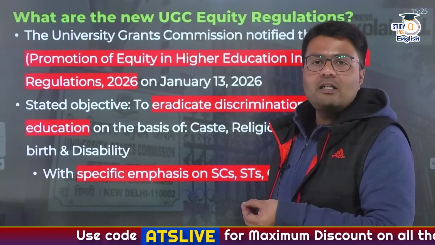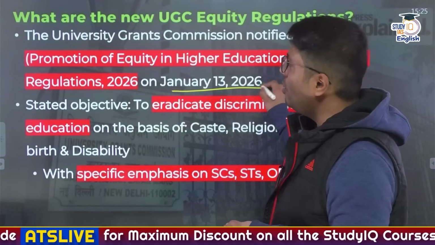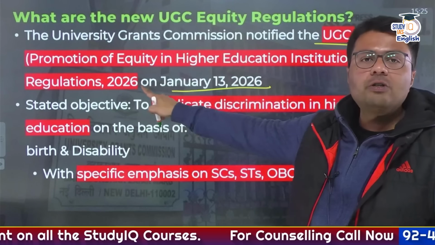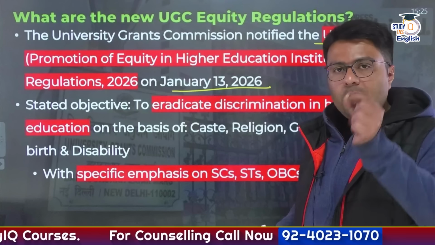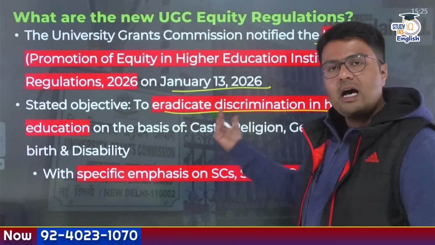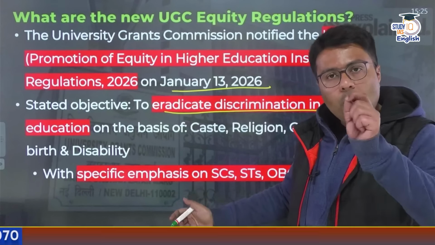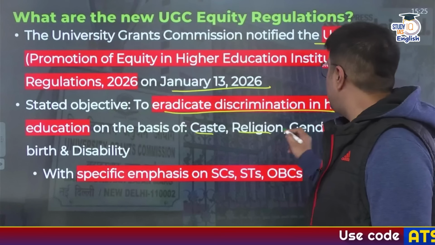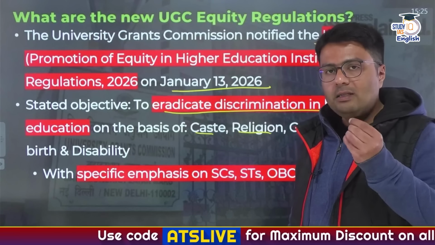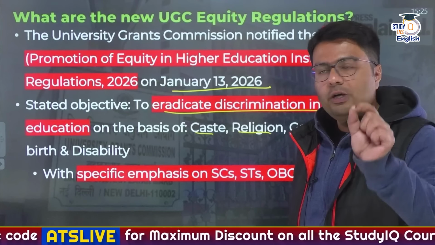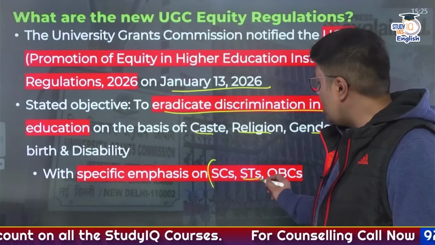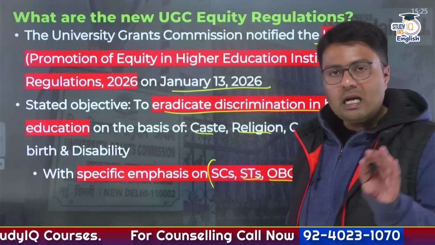The University Grants Commission, on January the 13th, as I already said, notified the UGC Promotion of Equity in Higher Education Institutions Regulations 2026. The stated purpose or objective of these regulations is to eradicate discrimination in higher education institutions on the basis of caste, religion, gender, place of birth, as well as disability. The focus of these regulations is particularly to deal with discrimination which happens against scheduled castes, scheduled tribes, as well as other backward classes communities.